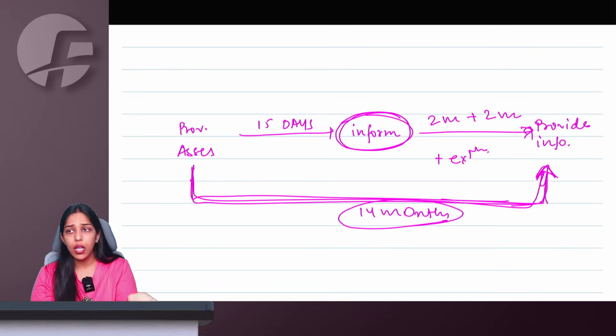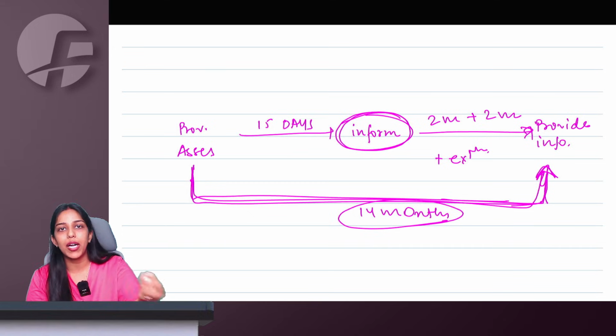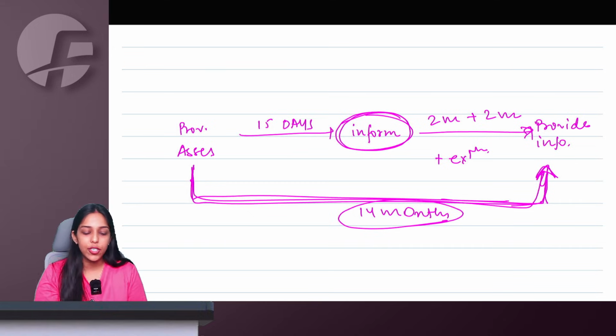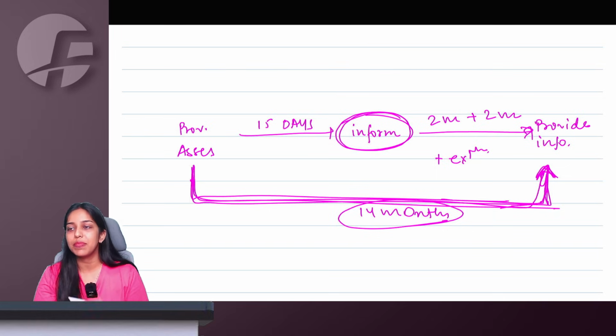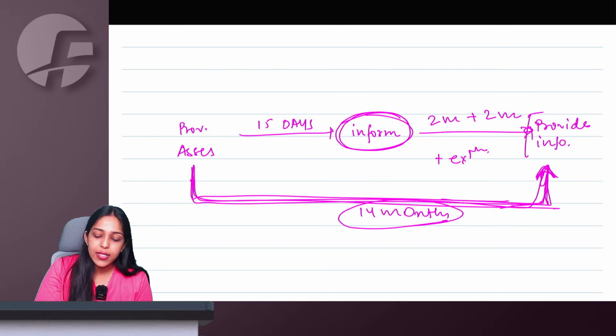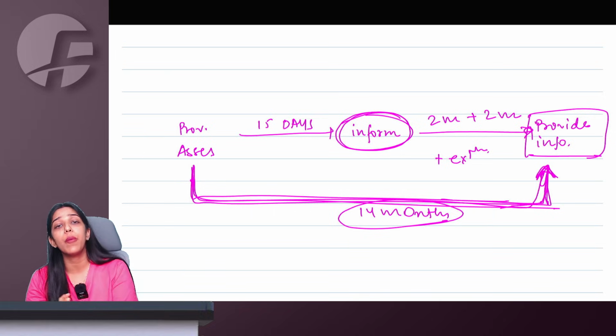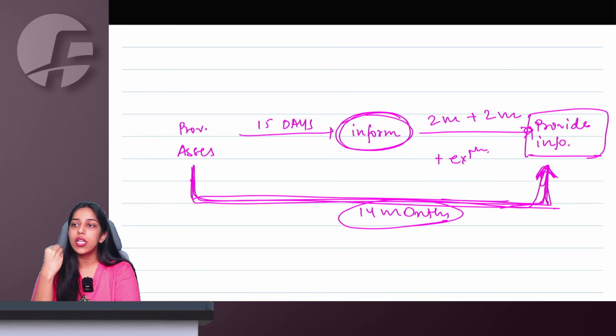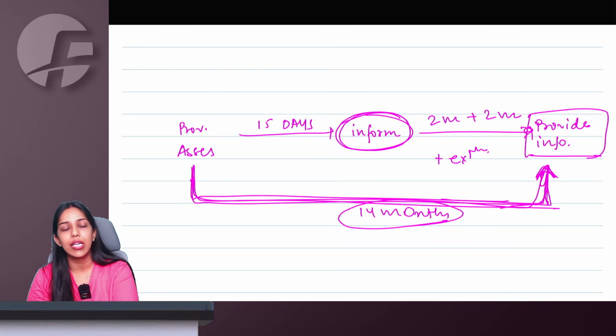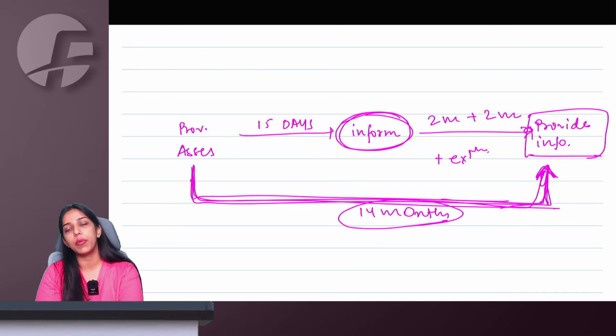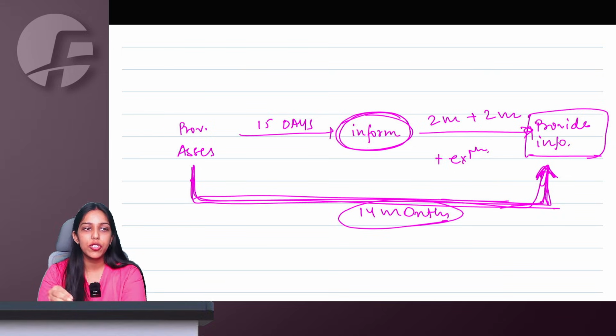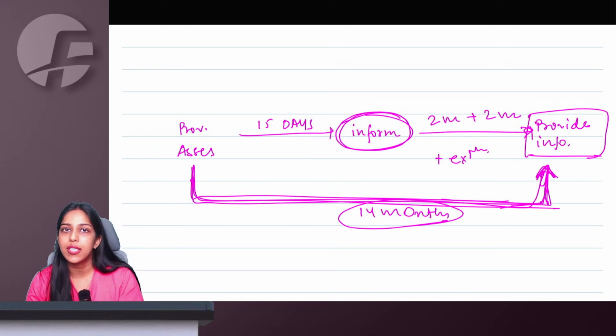But at the max, the department is saying information should be given within 14 months from provisional assessment. If the reason for provisional assessment was an inquiry which the department wanted to conduct, this inquiry should also be completed within 14 months from provisional assessment at maximum. Ma'am, let us say 14 months from provisional assessment are gone and I have still not provided the relevant information. Then the department will no longer wait for you. If your time limit to provide information is over, based on whatever information is available with the department, they will proceed to finalize the assessment.